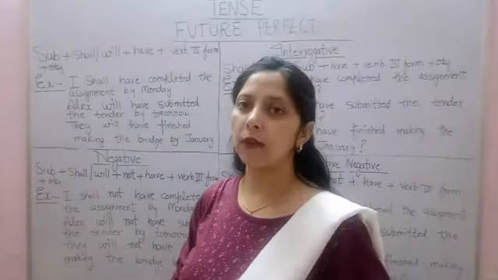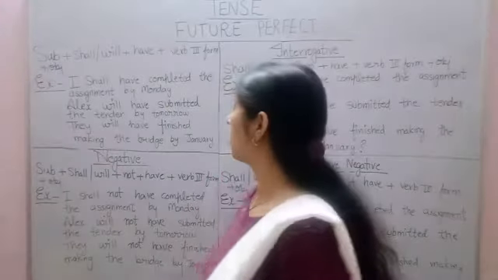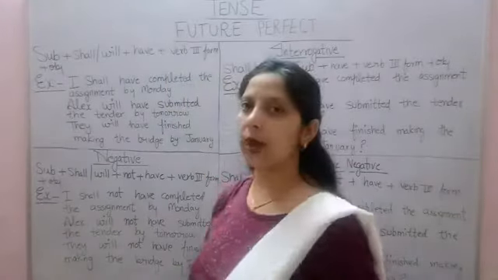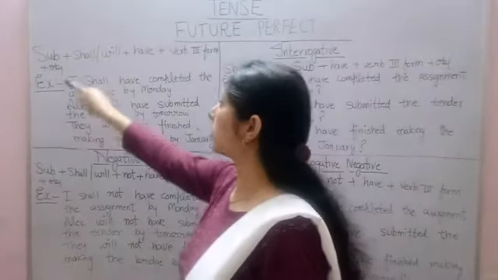We have to use have with a singular subject or plural subject. Plus verb third form, meaning past participle form, plus object.